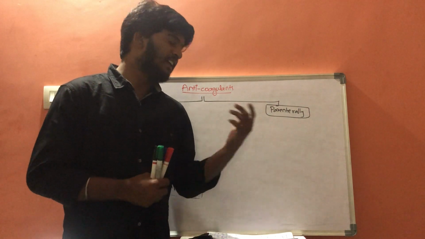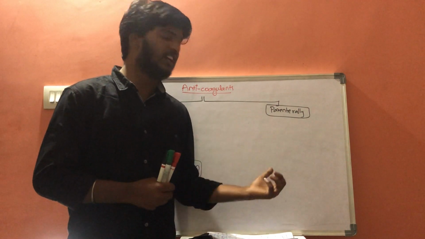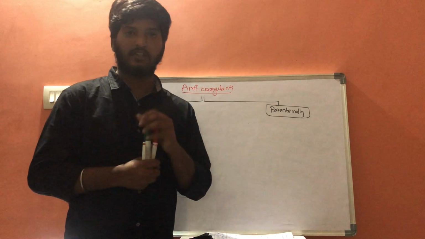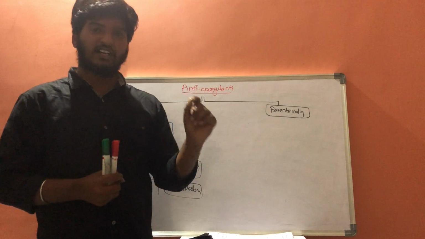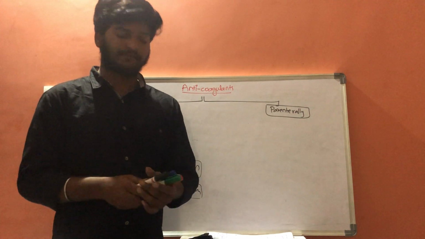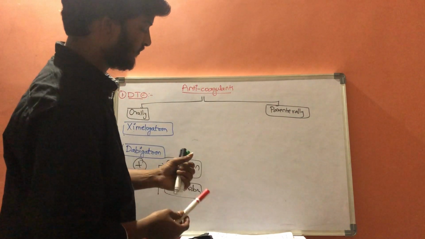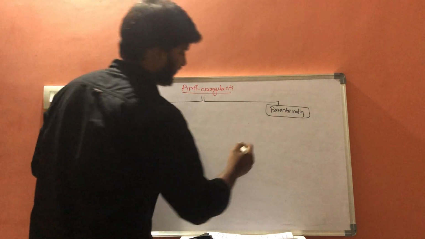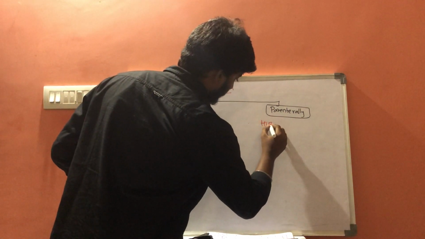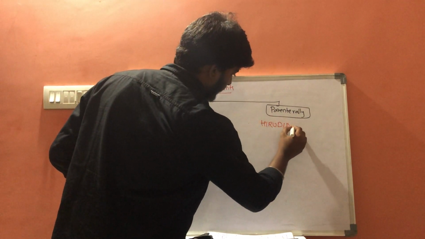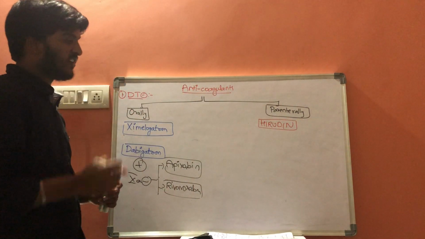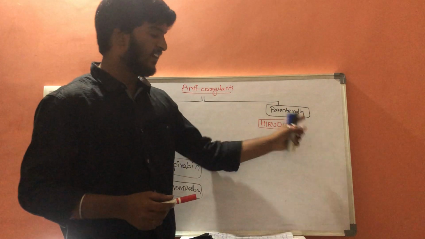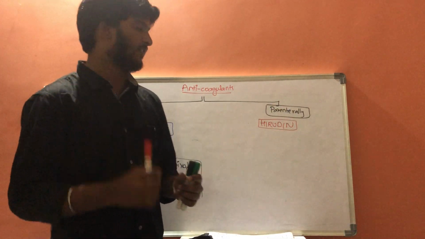Why it is named hirudin: the scientific name of the leech is Hirudina. So from the scientific name of the leech, Hirudina, there is a drug called hirudin, which is a natural drug. Hirudin is the first natural drug to be obtained parenterally, from the saliva of a leech.